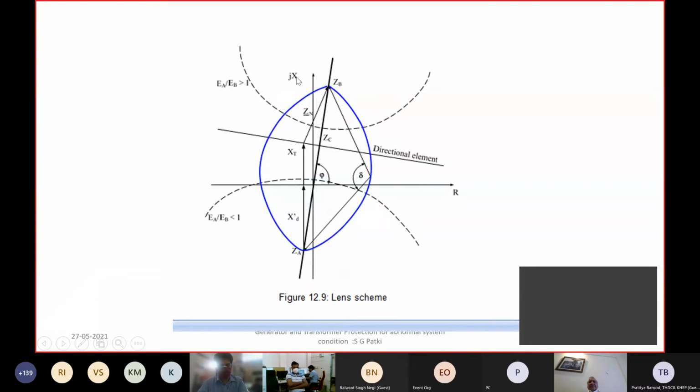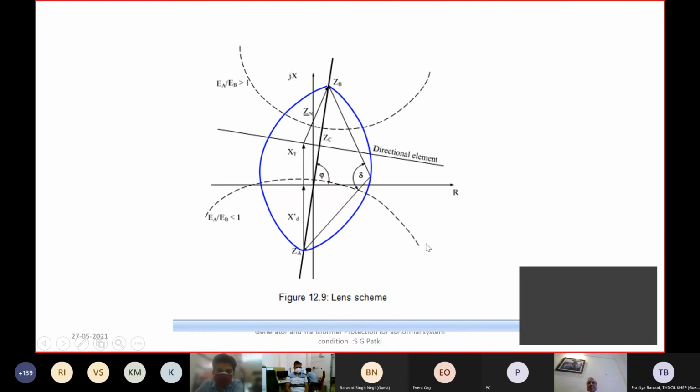characteristic is like, again, this is X, this is R. If you see, it is like a distance relay characteristic. This is a lenticular characteristic, and this is the generator impedance. Then there is a transformer impedance, and there is a system impedance. And this is what we call the sort of a limiting and line reactance limit.